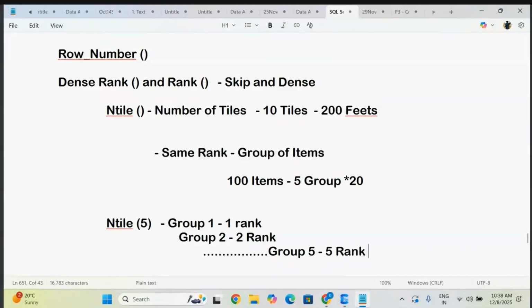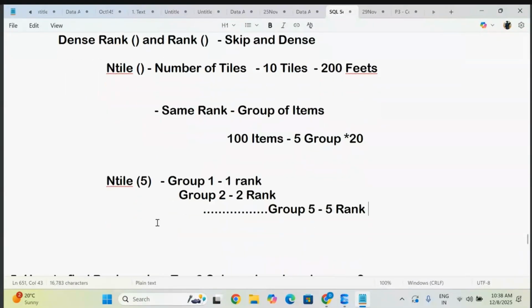Simple. Nothing bigger. But in each group, how many items will there be? 20 items. So here also, every group is containing 20 items. So here also it is the same. This is how you have to understand it, from the other ranks to this rank.